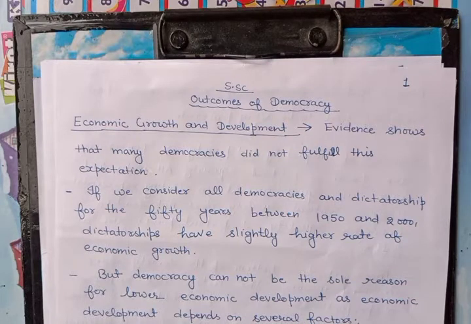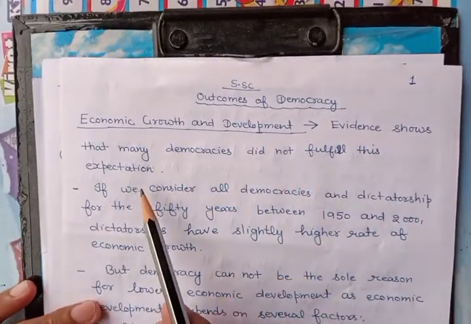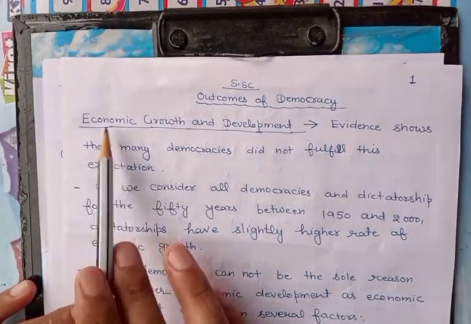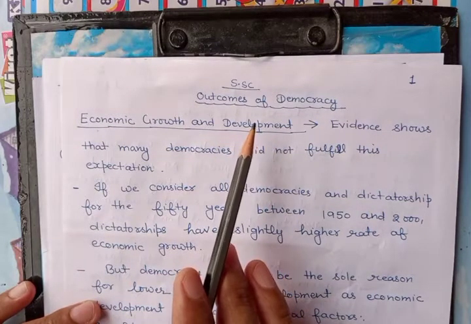If we discuss the economic growth in a democratic country, we have a little bit of disappointment when we compare the economic growth or economic development between dictatorship and democracy. So let us start: what is the condition of economic growth and development, what are the economic outcomes in a democratic country. Let us start. Evidence shows that many democracies did not fulfill these expectations. It means that in the matter of economic growth and development, democracy does not fulfill the desire of people.